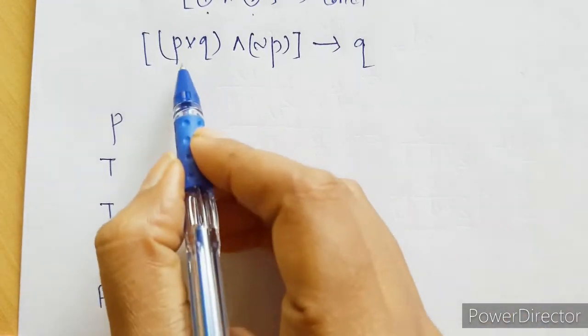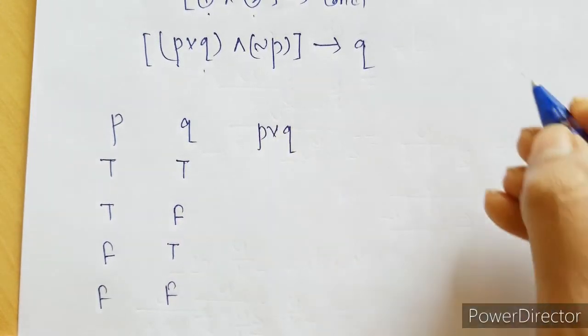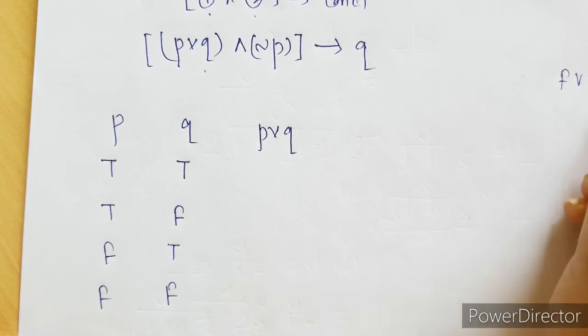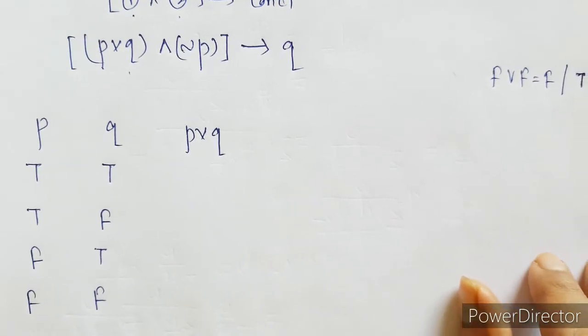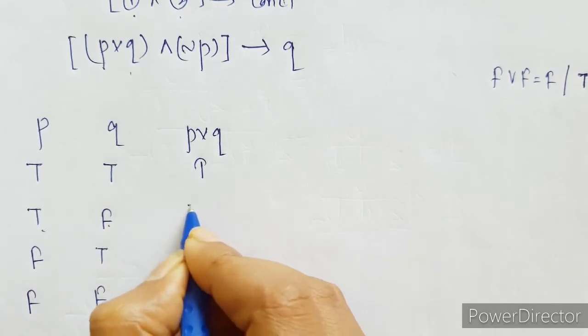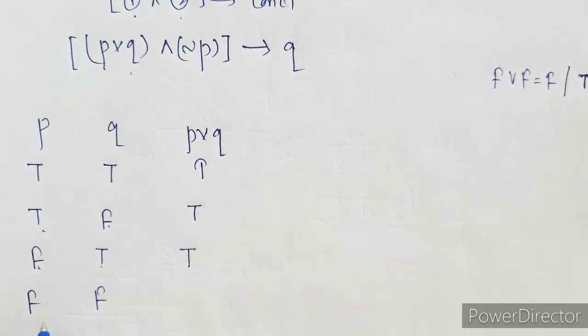Now let us start with the first bracket, that is P or Q. In case of or, false or false is false, otherwise for all other cases it is going to be true.